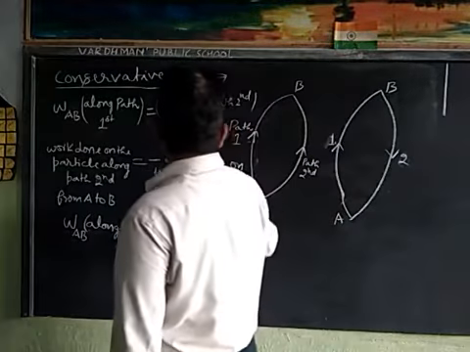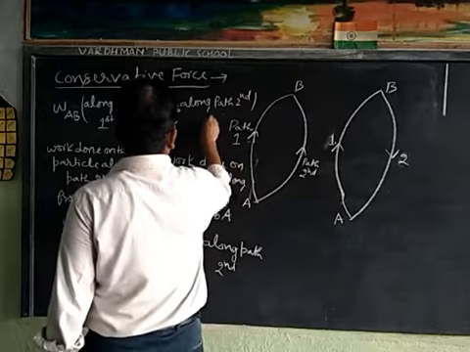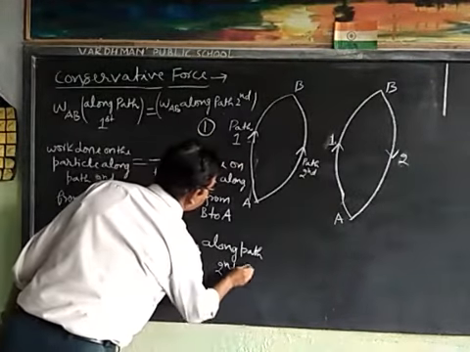Suppose this is my first equation and this is my second equation.